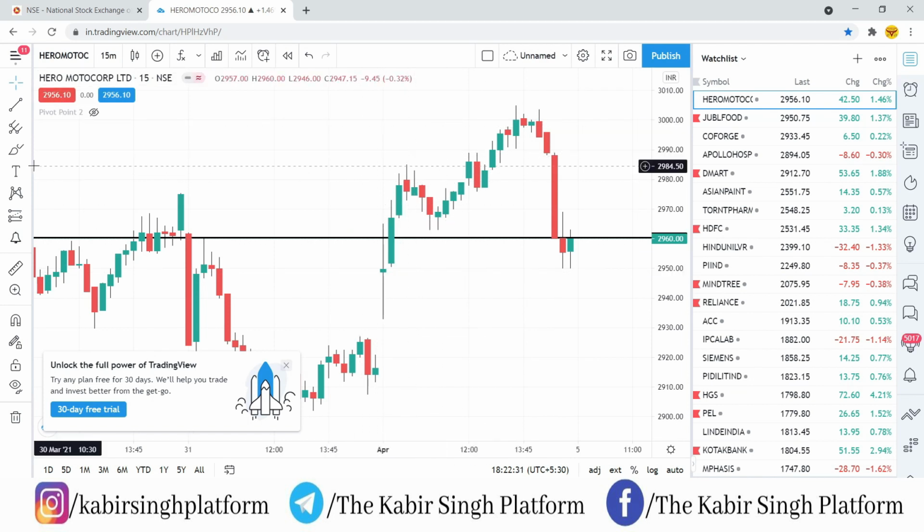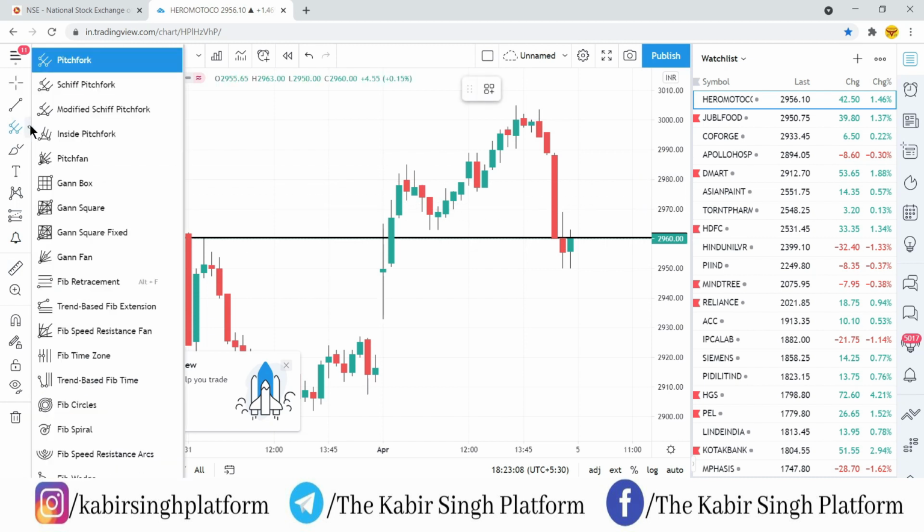Now I'll select Gann Square. You have to go to the left side, where you find a lot of options for doing your technical analysis, the tools bar. From here you have to select Gann Square. Remember, many people get confused between Gann Square Fixed and Gann Square. We are not using Gann Square Fixed here. We'll be using Gann Square.